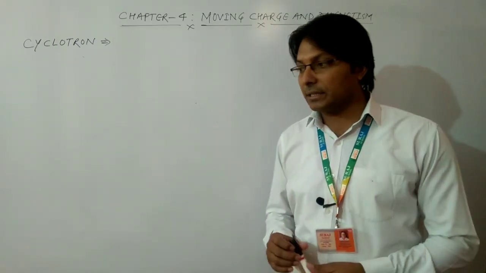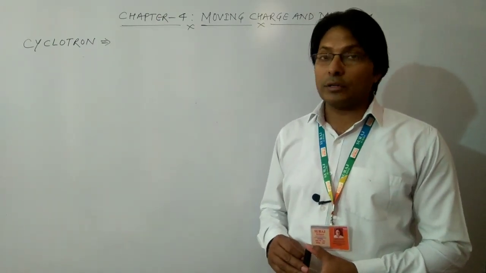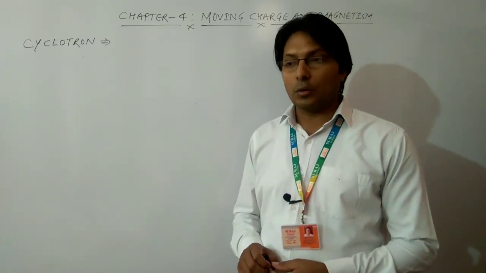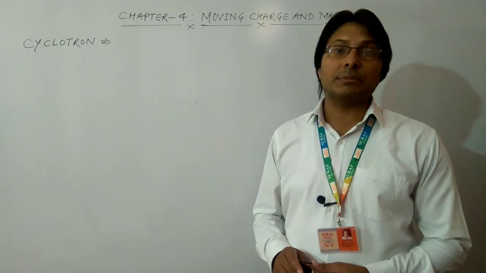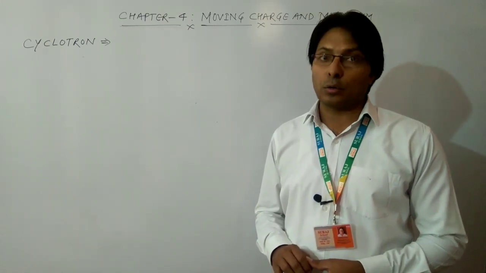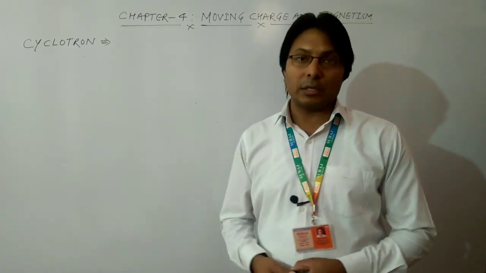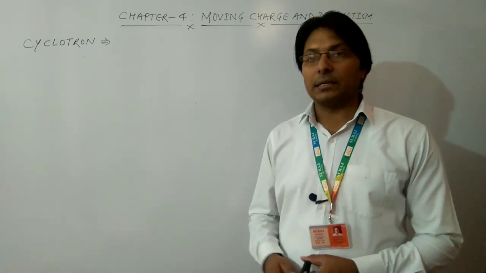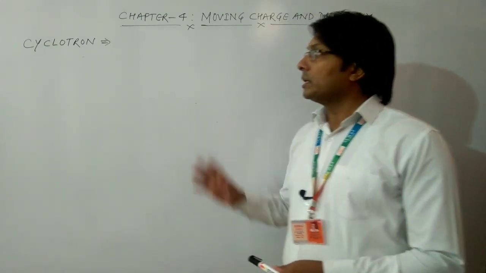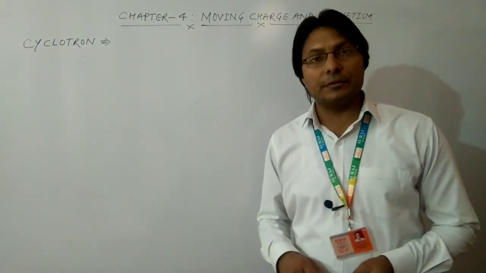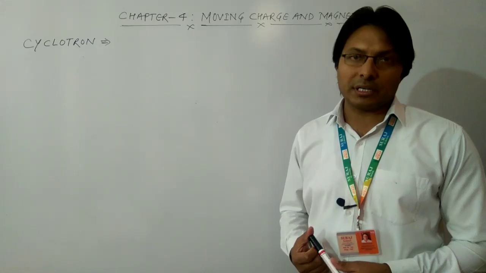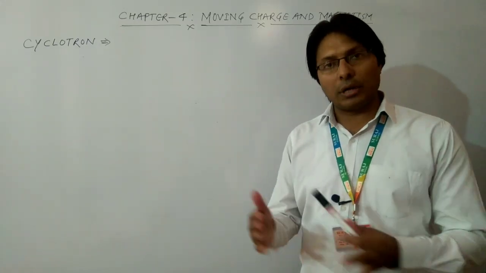So the question comes in our mind: can we accelerate electron with the help of cyclotron? The answer is no, because the electron has almost 10,000 times less mass as compared to a proton, so it cannot be accelerated with the help of cyclotron. This is one of the limitations of cyclotron also, which we will study in the later half of this topic. Okay, so you can easily write down its definition. It is a device which is used to accelerate heavy charged particles like alpha particle, neutron and proton.